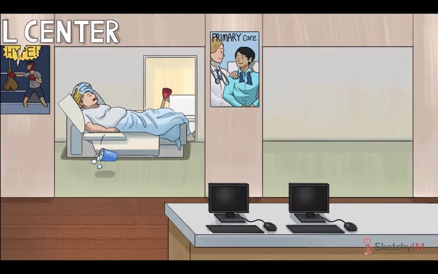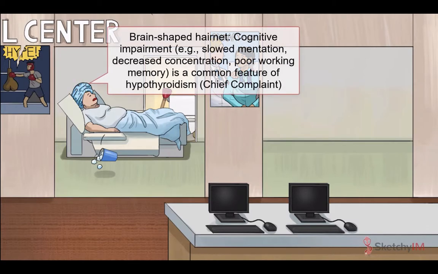See that eerie brain-shaped hairnet on her head? Aside from being the latest in hospital fashion, it also represents cognitive impairment, a common feature of hypothyroidism. Cognitive impairment in hypothyroidism typically manifests as slow mentation, decreased concentration, or poor working memory, and can be more apparent in elderly patients. Therefore, when an elderly patient presents with cognitive impairment, make sure to rule out hypothyroidism before you call it dementia. Remember, unlike dementia, cognitive impairment rarely occurs in isolation in patients with hypothyroidism.